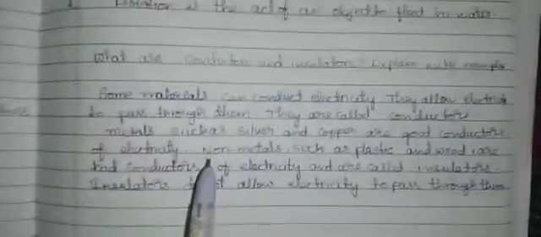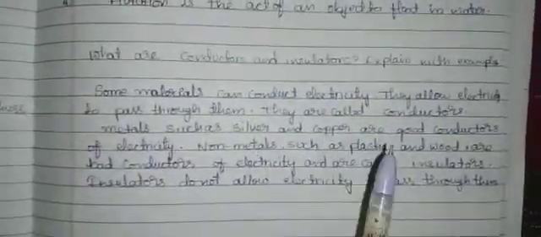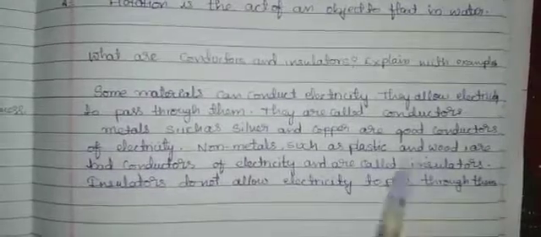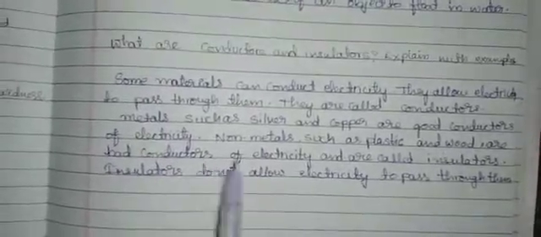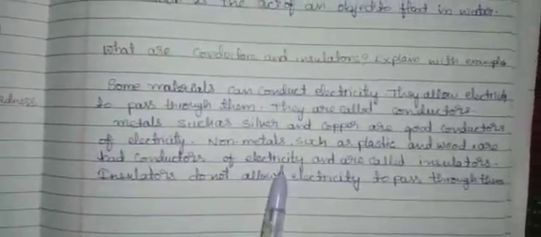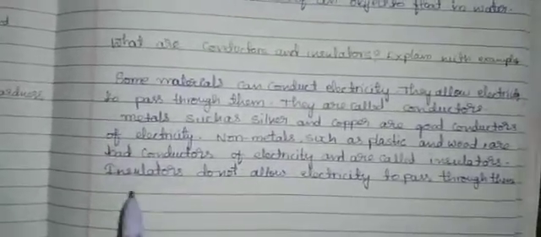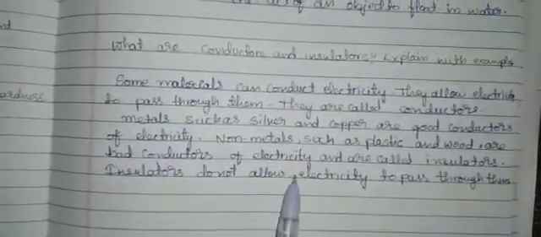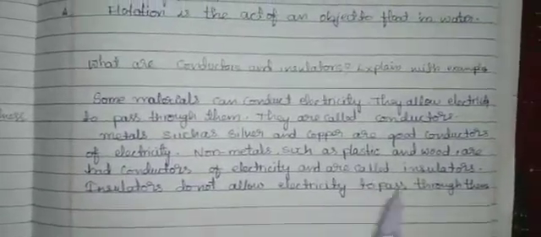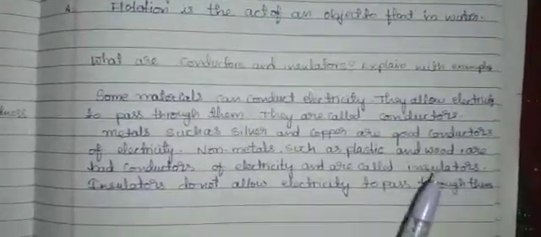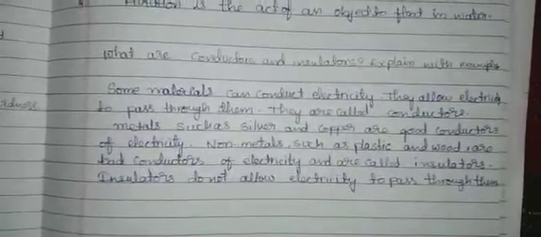Next, non-metals such as plastic and wood are bad conductors of electricity. They are called insulators. Insulators do not allow electricity to pass through them.